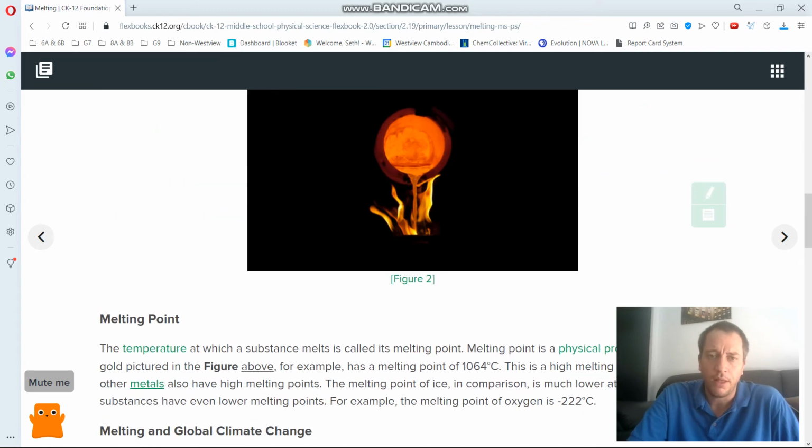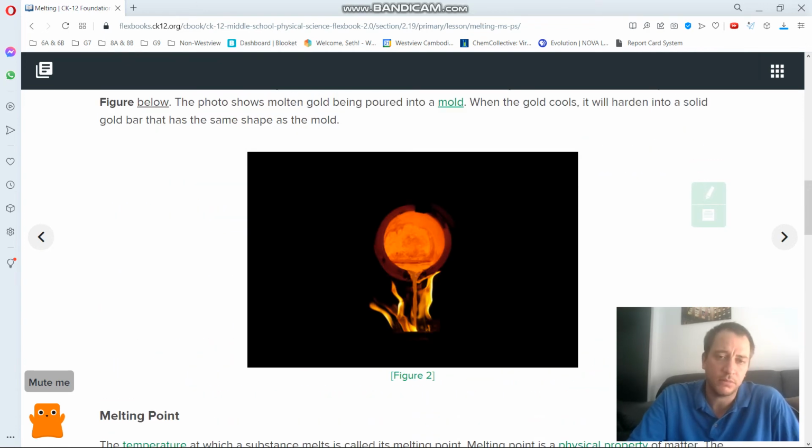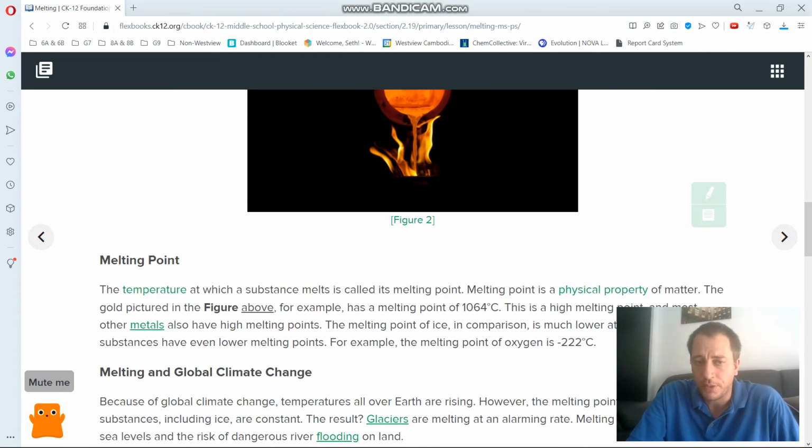And melting, of course, is very important for making tools. And that's pretty much it. So just remember that when you add heat to a substance, you make the particles move more, and they spread apart. That point, at that temperature, we call the melting point. Metals, of course, have very high melting points, so it makes them very tough. Add a lot of heat to break them.